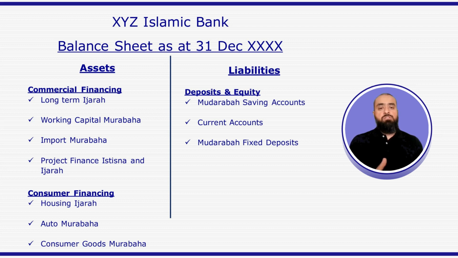Similarly, if someone wants construction finance for his factory, plant, machinery, or any other project, the Islamic banks will not again give a long-term loan, but get the asset constructed together with the customer in their ownership or joint ownership with the customer through the contract of istisna from a third party. So they will appoint a contractor, get the project constructed together with the customer, and then once the project is constructed and completed, the asset or the project is then leased out to the customer. Any rents that the customer pays in that becomes the income of the Islamic bank.